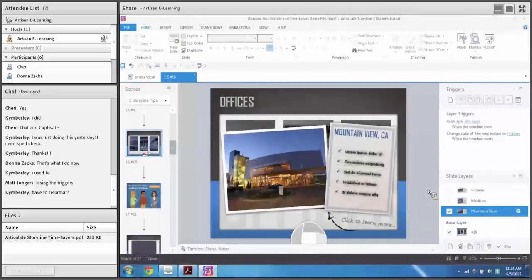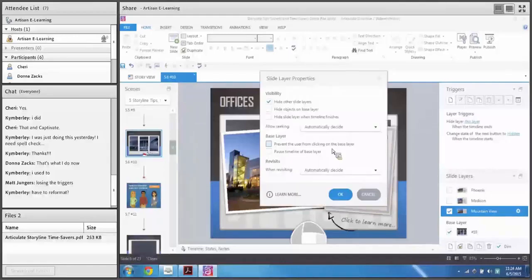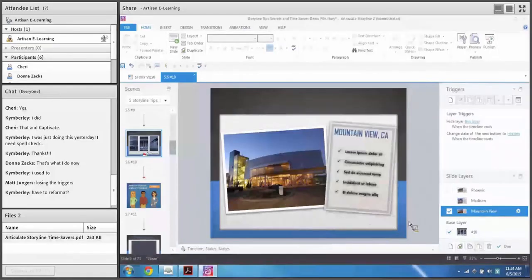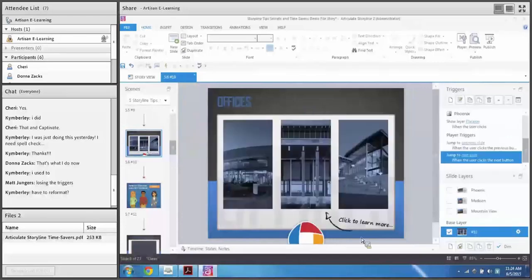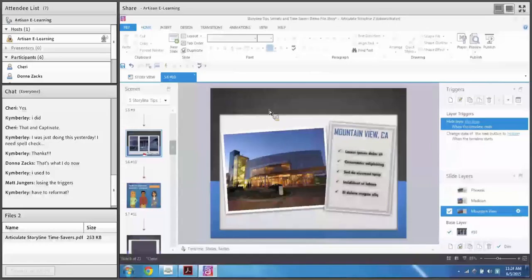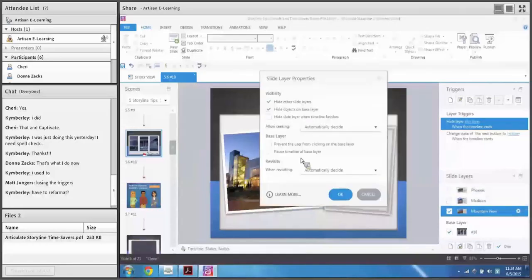Another thing you can do is go into the properties of the layer. There is an option to hide objects on base layer. Try that and hit OK. Well, it worked. It hid my directional text, but it also hid everything on my base layer. It hid the title. There's a little menu button down here. It hid all of those items. So that doesn't work here. We don't want to hide all of the objects on the base layer.